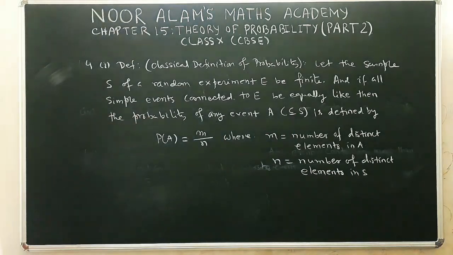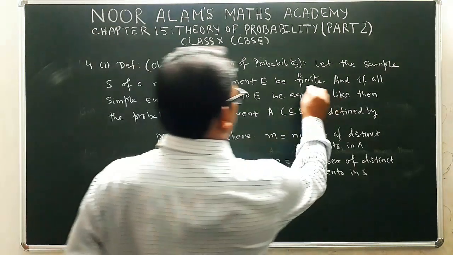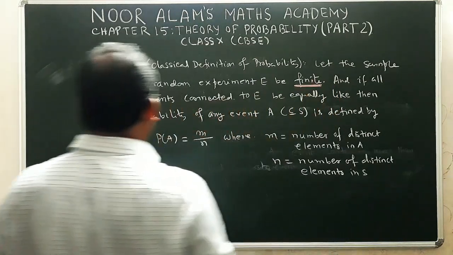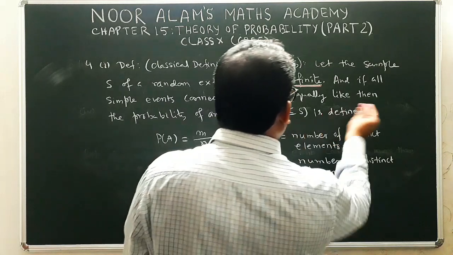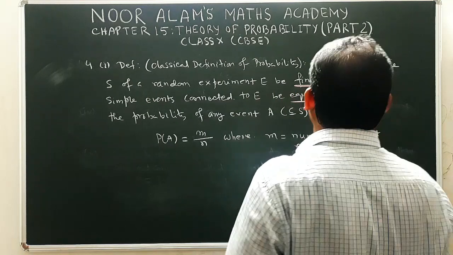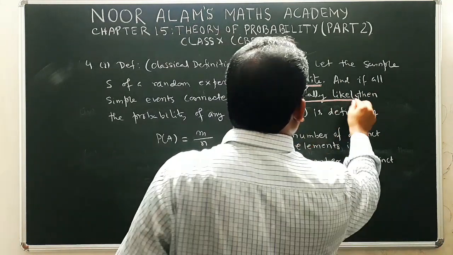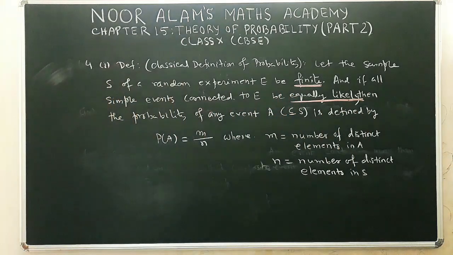Okay, now in this definition we observe two important things: one, the sample space of this random experiment must be finite, and two, all the simple events connected to the random experiment must be equally likely. Okay, so now these two terms are very important. If these two conditions are violated, then this definition we cannot apply.